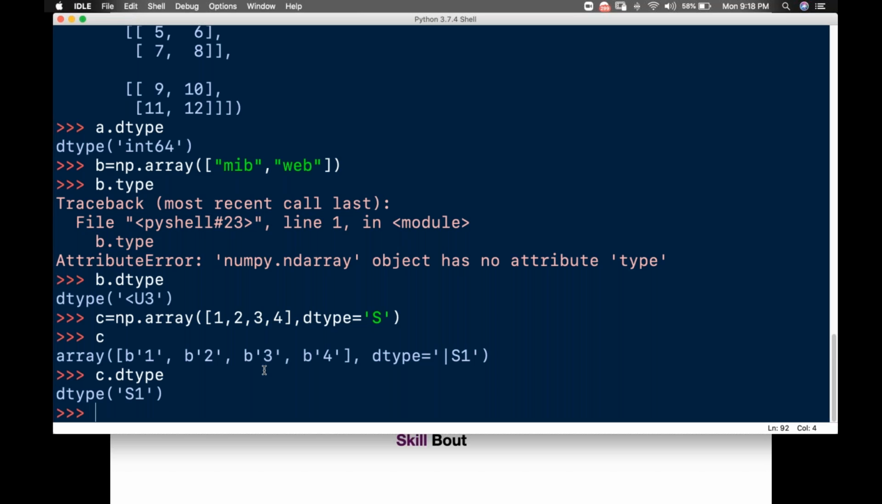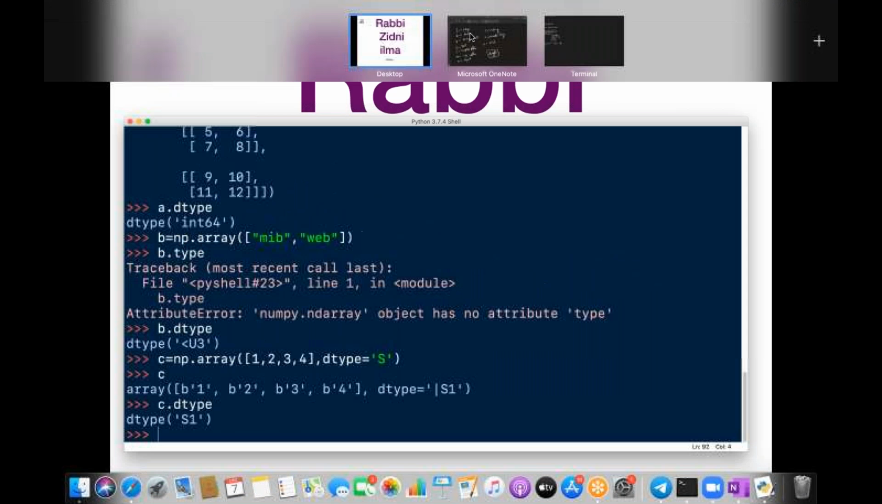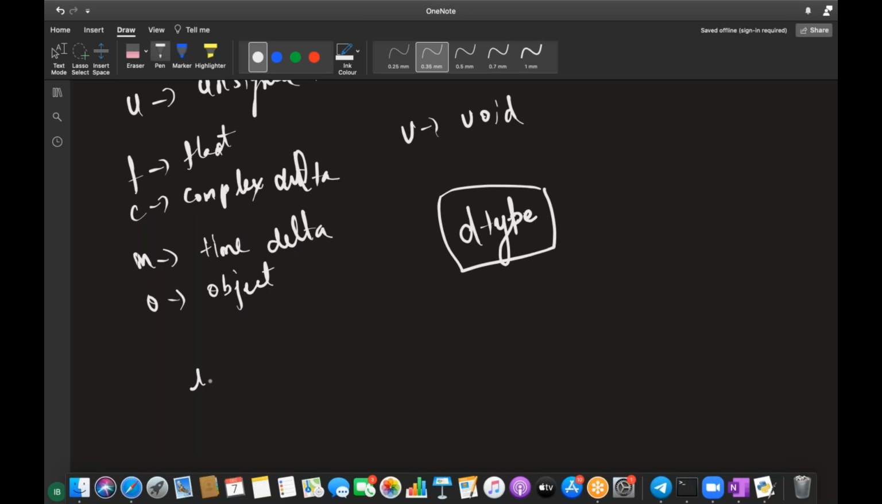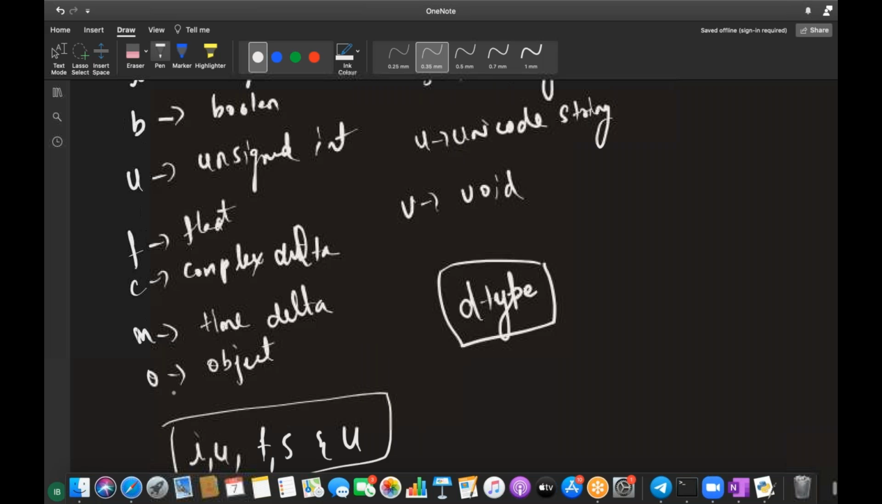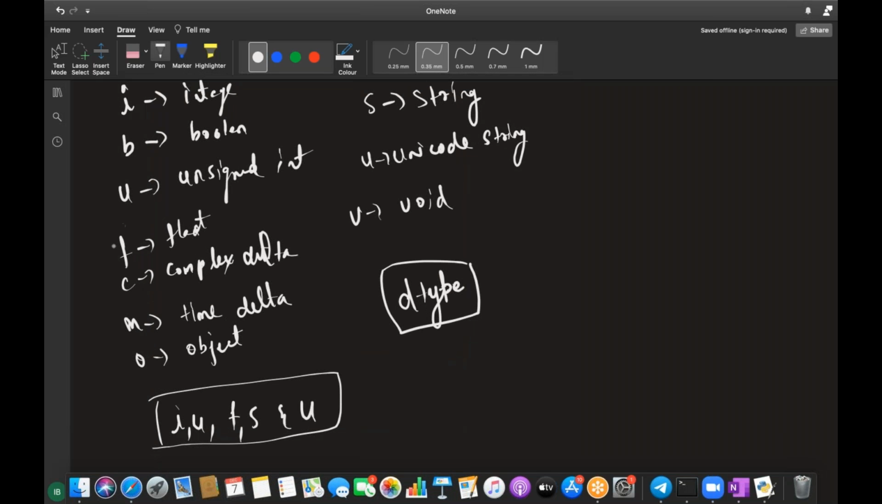For certain data types, guys, I can even assign the size also. For example, for i, u, f, S, and U, I can even define the size as well. Have a note on this, in a bracket: for these, I can even assign different sizes. How to assign the size? Those are all things which I'll be doing.